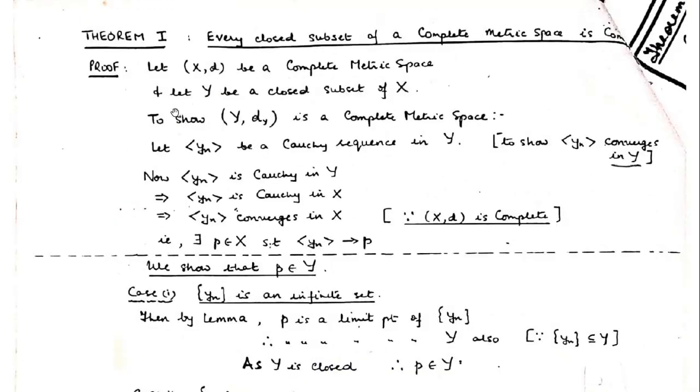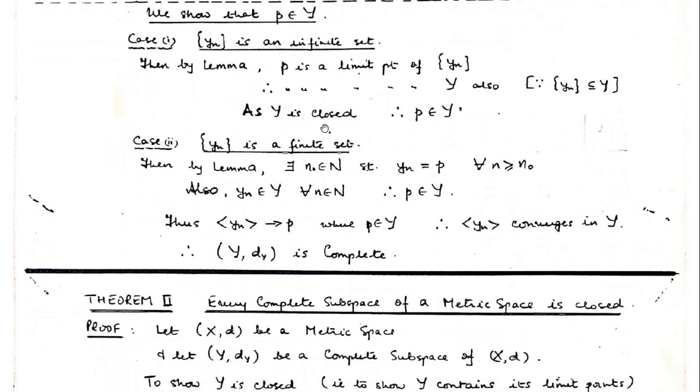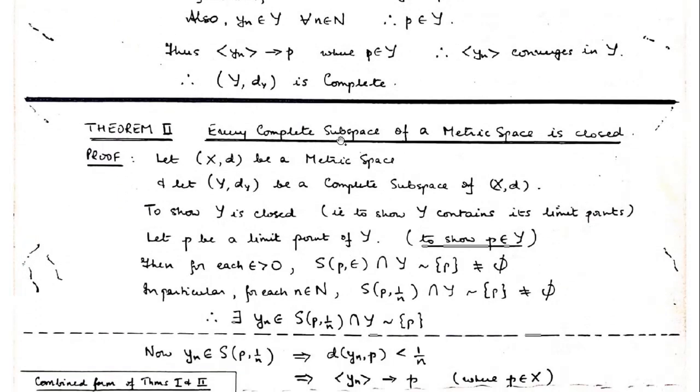This is useful for proving that if we have a closed subset of a complete metric space, it is complete also. A subset of a metric space is a subspace also, so this closed subset of the complete metric space, when we talk about it as a metric space, a subspace, will be complete. The converse is also true, that a complete subspace of a metric space is closed. It's not exactly the converse, but similar to the converse.